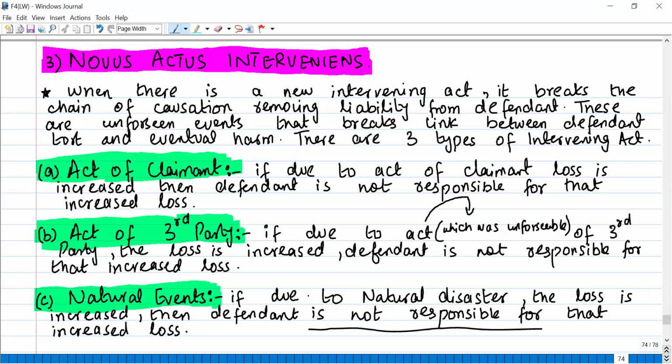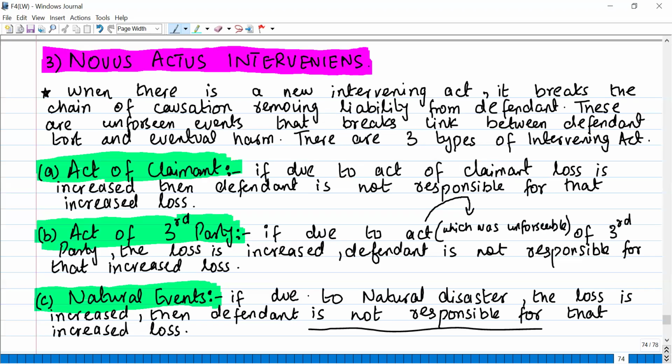For example, you were working in a factory and you slipped, and because you slipped, you suffered some minor injury in your leg, and you could not walk properly. Then when you were going home, instead of using the lift, you tried to walk down the stairs fast, to get down to the ground floor. And because you already had minor damage, you could not walk properly. You fell, and eventually let's say your leg got fractured.